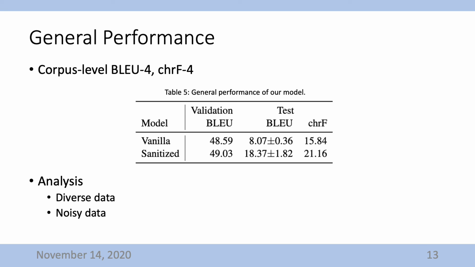The general performance of the model is shown in Table 5. We use corpus-level BLEU-4 and CHRF scores. We trained 3 models with different seeds and use their average BLEU scores with error range to represent the final BLEU score on the test set. It can be observed that our baseline system achieved a reasonable performance that approximates 50 BLEU on the validation set, but failed to translate most entities in the test set, scoring lower than 20 BLEU.